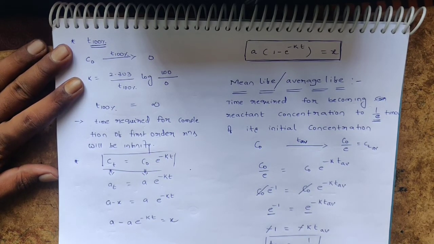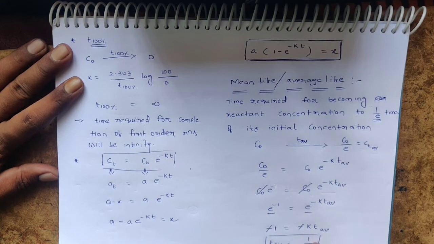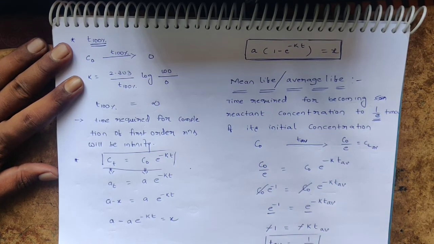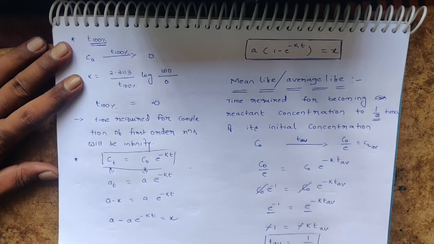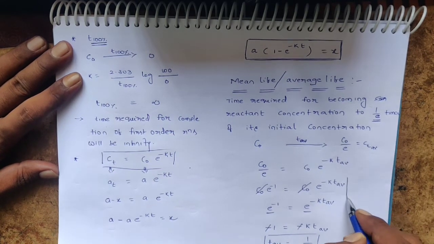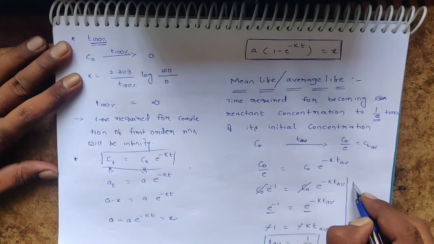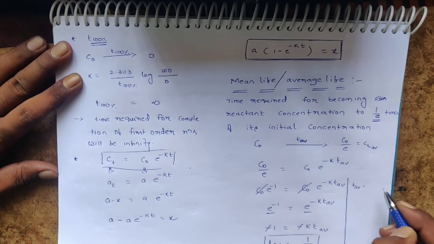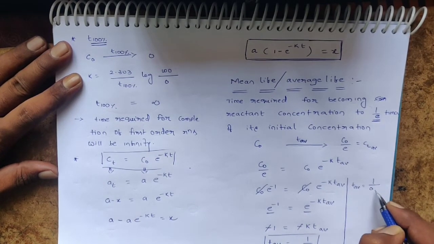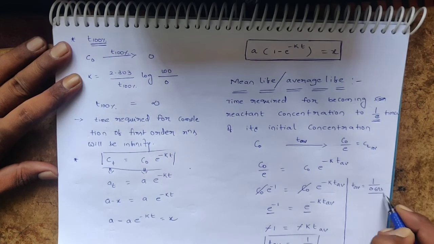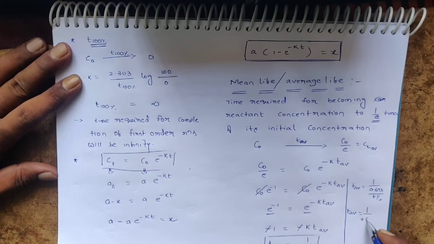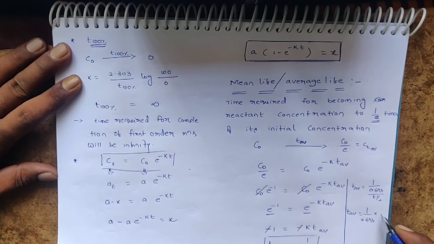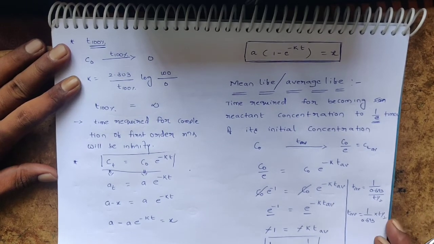Average life is nothing but the reciprocal of the rate constant for a first order reaction. We know that k is nothing but 0.693 by T half. On rearranging, T average is equal to 1 by 0.693 into T half.